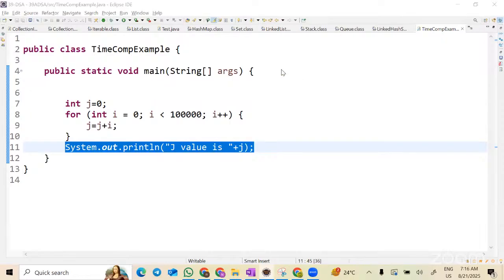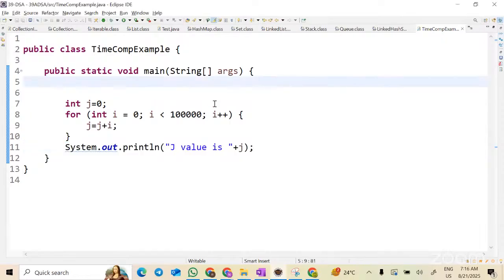Yes. Now the question is, how do I know the time taken by the program? Any idea? Anyone? We can log before the loop starts and log after. Yeah, we can log, but how? How do you log? Using System dot current milliseconds, you can take the starting time and ending time, but how do you do the difference? So we'll take two timings, sir. One is starting, another one is ending. But how do you take the time? That's the question. So first we'll take start.